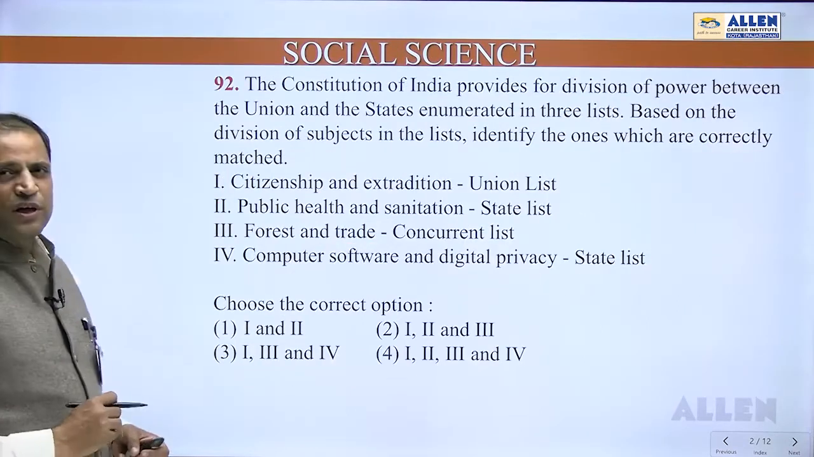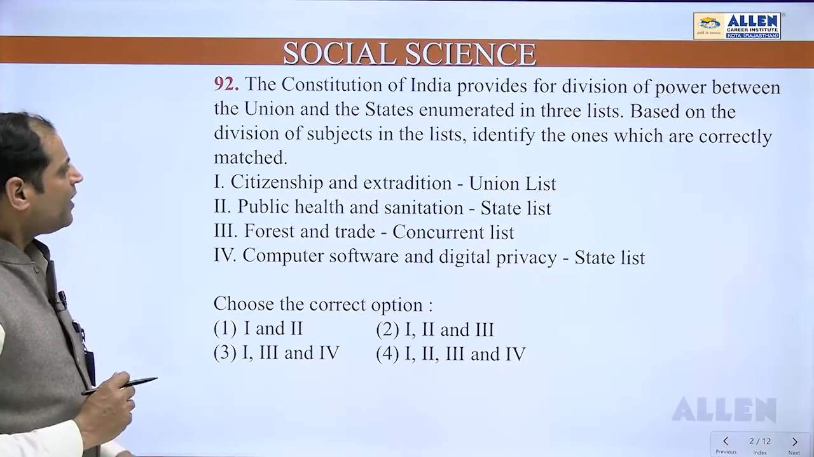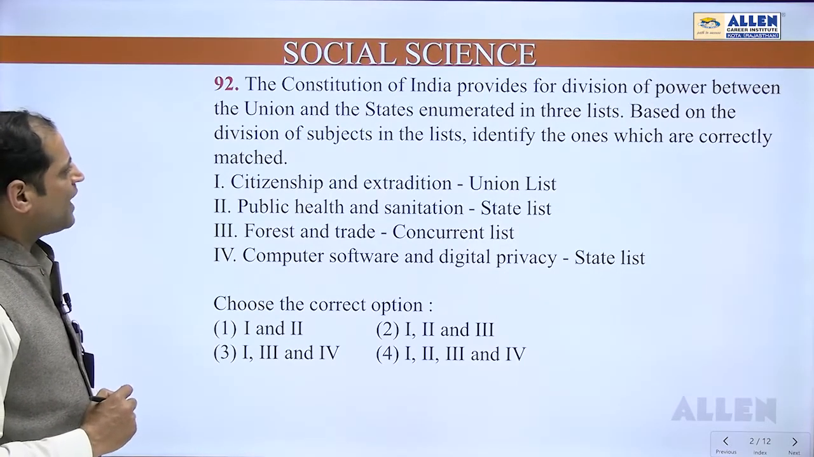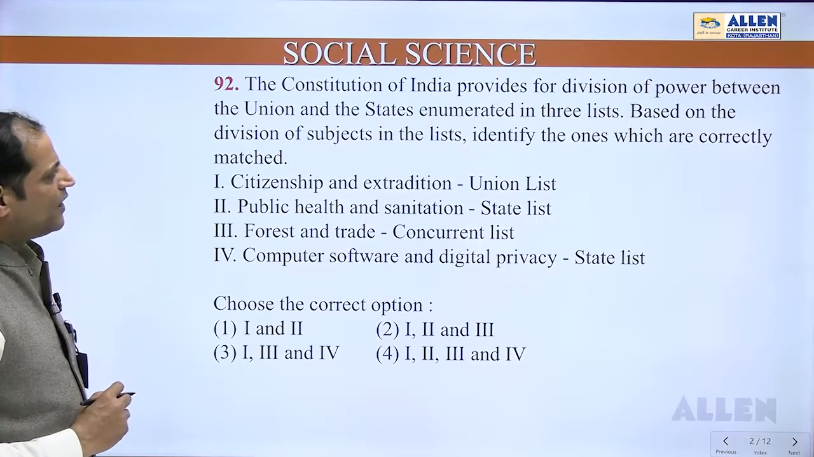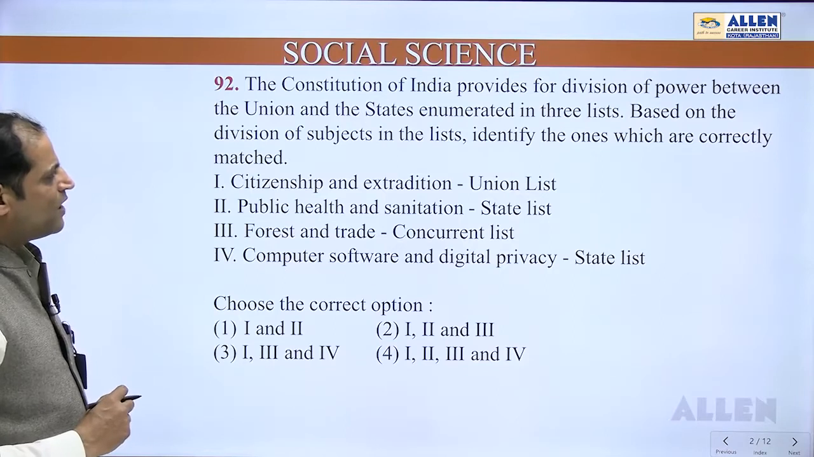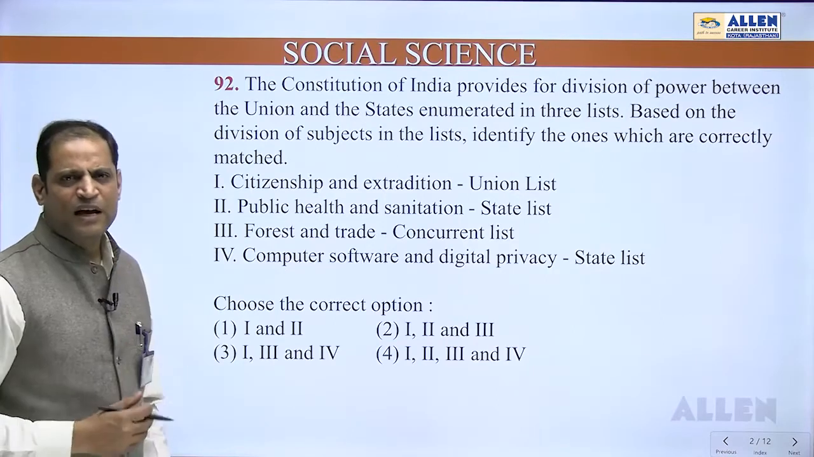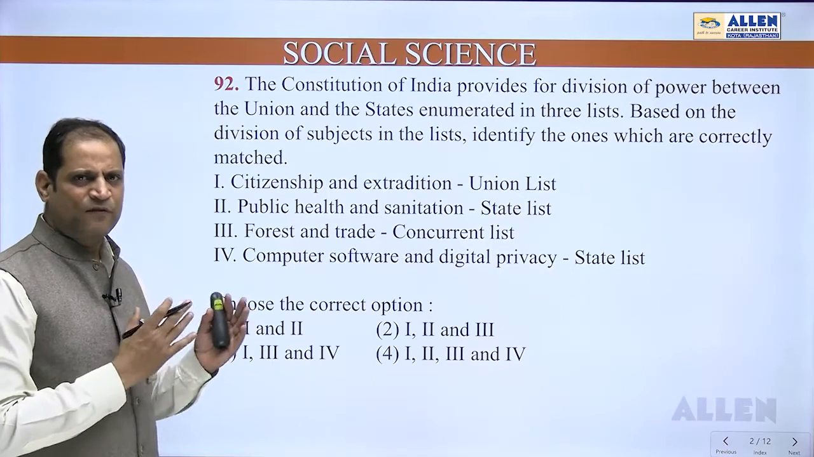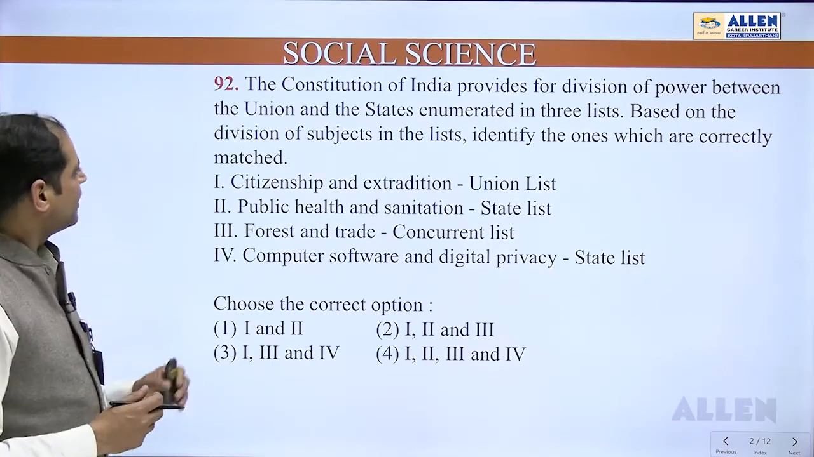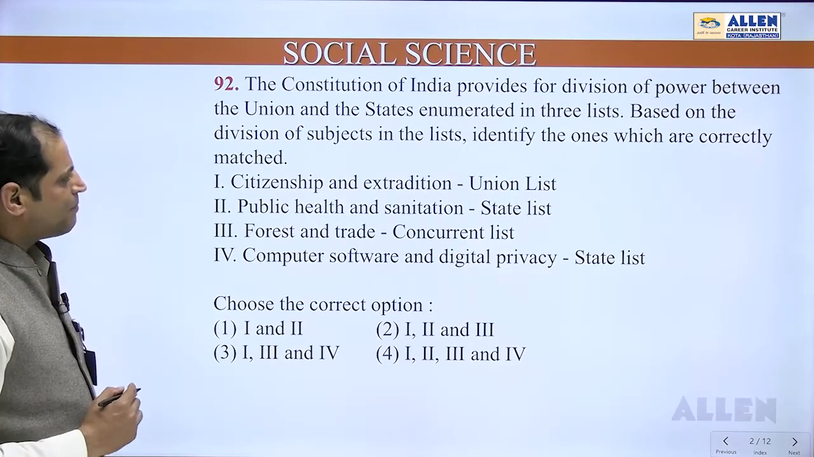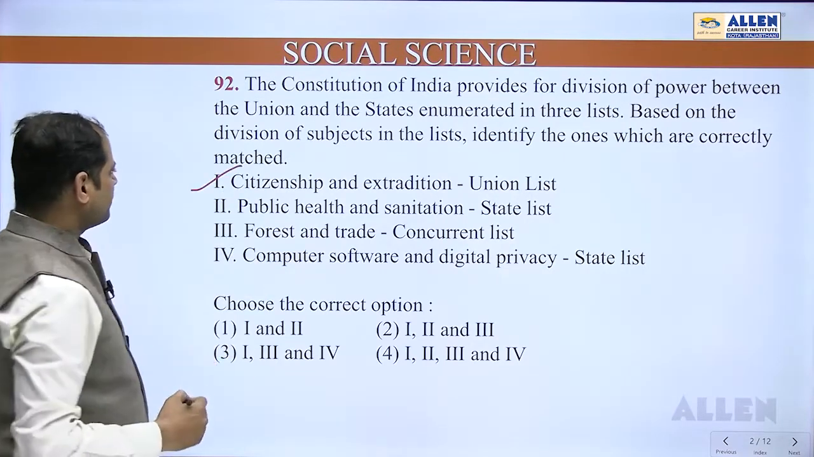If we come towards question number 92, the Constitution of India provides for division of power between the Union and the states enumerated in 3 lists. Based on the division of subjects in the list, identify the ones which are correctly matched. Chapter number 2, class 10th federalism chapter was the chapter from where this question has been taken. So the first one is citizenship and extradition. It is a part of union list, very much true.